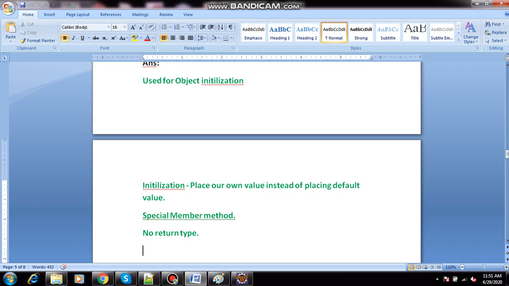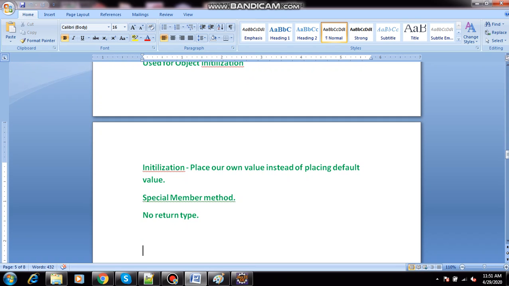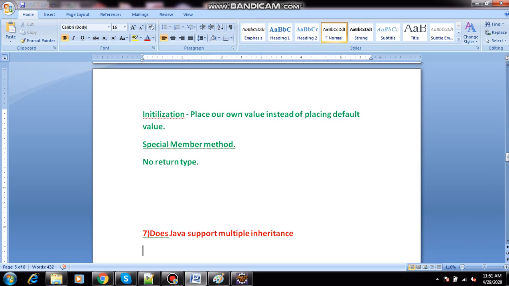And what is the next point of the constructor? A constructor can be considered a special member method, and a constructor does not have any return type. In a method we use the return keyword, but in a constructor we are not using any return type.